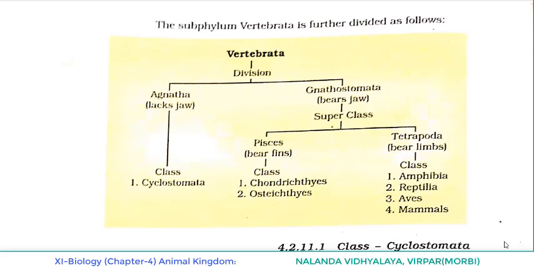Okay. So in the last lecture, we learned about phylum Chordata, its fundamental characters, comparison of chordates and non-chordates, and classification of phylum Chordata. In that we discussed phylum Chordata is divided into how many subphyla? Yes, 3 subphyla. Which are they? Urochordata or Tunicata, Cephalochordata and Vertebrata.